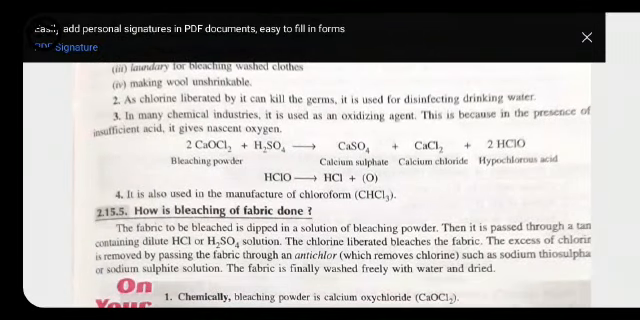Next, it is used in the manufacture of chloroform. Bleaching powder is also used for the preparation of chloroform, that is CHCl3.